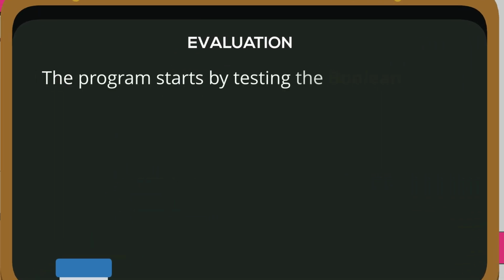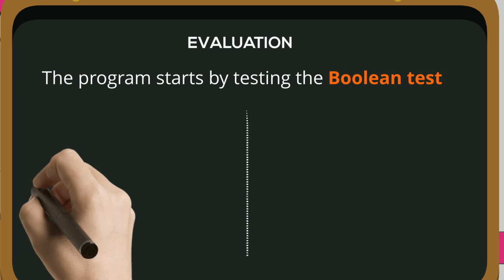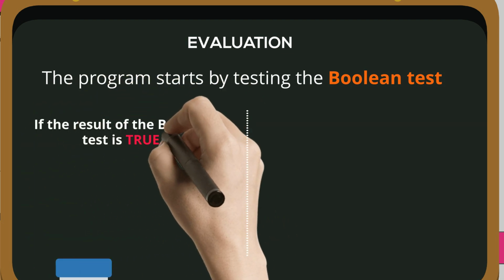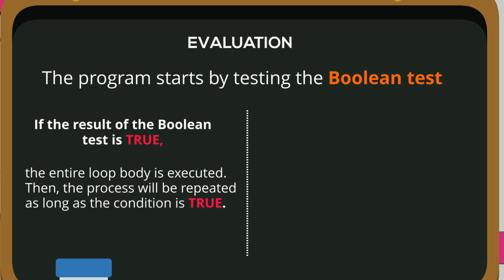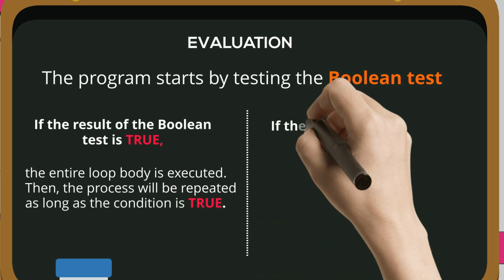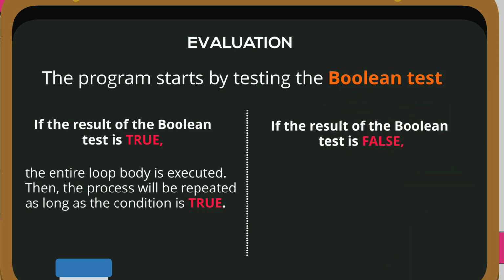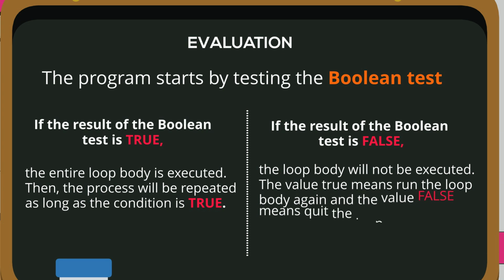The program starts by testing the Boolean test. If the result of the Boolean test is true, the entire loop body is executed. Then the process will be repeated as long as the condition is true. If the result of the Boolean test is false, the loop body will not be executed. The value true means run the loop body again, and the value false means quit the loop.